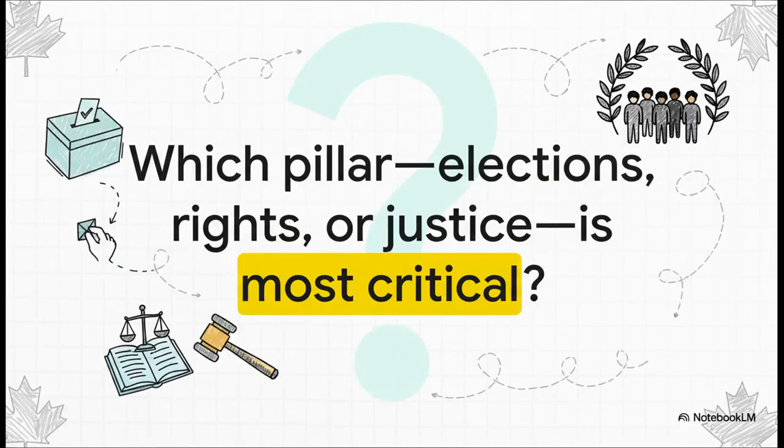And that leaves us with a final thought to chew on. We've talked about these 3 massive pillars: the power of elections, the guarantee of our rights, and the rule of law. If you had to pick just one, which of those 3 do you think is the most critical one to protect, to make sure we have a healthy, free democracy? It's a tough question, isn't it? Because as we've just seen, they really all depend on each other.